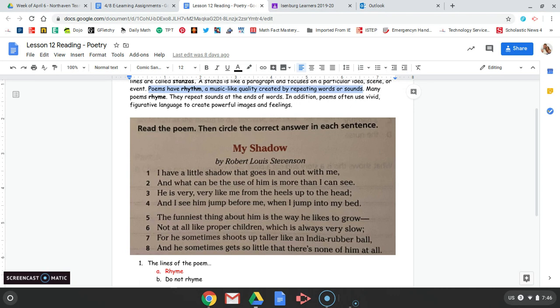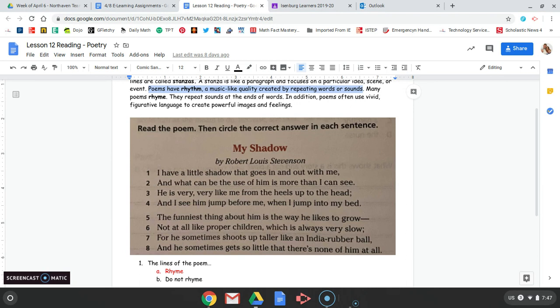For he sometimes shoots up taller like an India rubber ball, and he sometimes gets so little that there's none of him at all. So as I read, I noticed that there was kind of a rhythm. When I read this first line, "I have a little shadow that goes in and out with me," you can kind of feel the beats in the syllables of the words. It kind of goes ba ba ba ba ba ba ba ba. And then the next line has that same kind of rhythm.